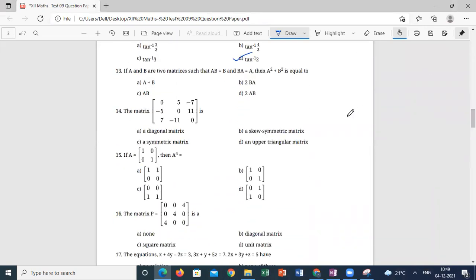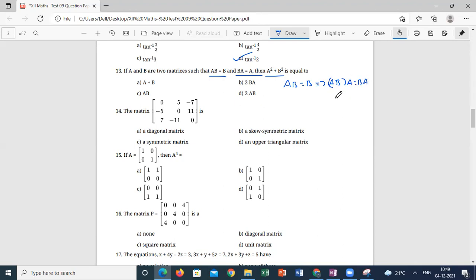Question number 13. A and B are two matrices such that AB is equal to B and BA is equal to A. I think we discussed this last class. A square plus B square. Simple: AB is equal to B. From here, if I multiply both sides by A, I get ABA is equal to BA.